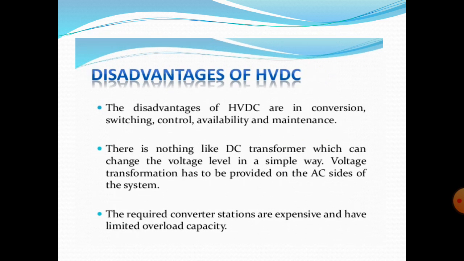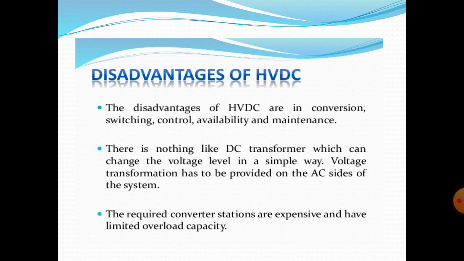And next one is the disadvantages of the HVDC transmission system. The main disadvantage is that circuit breaking for a multi-terminal line is very difficult. The required converter stations are expensive and have limited overload capacity. In this HVDC transmission system a lot of conversions are needed, AC to DC and DC to AC.